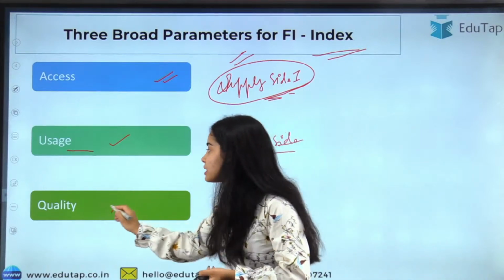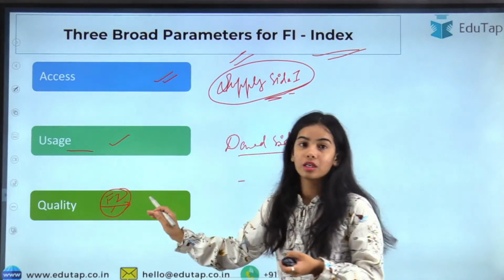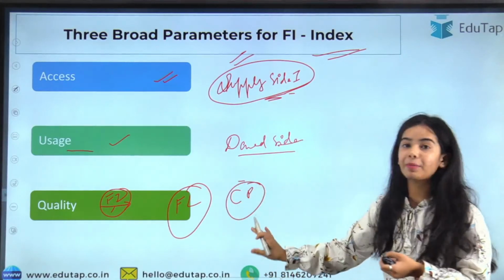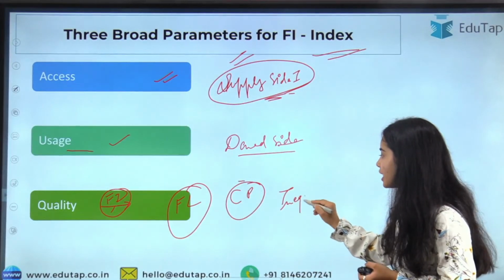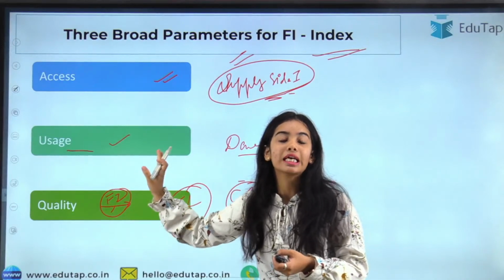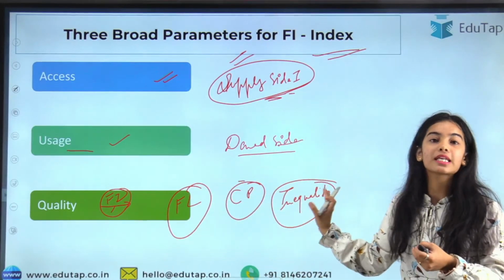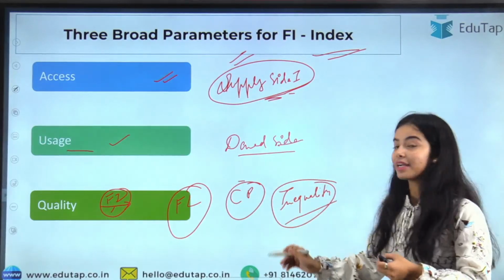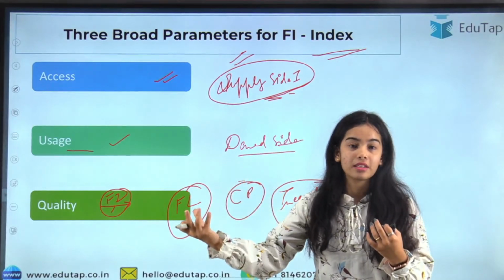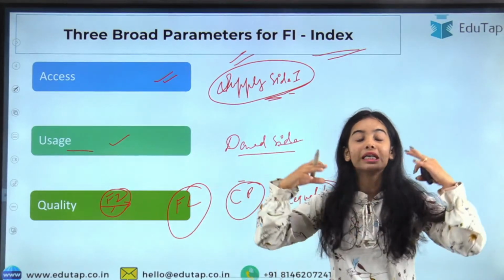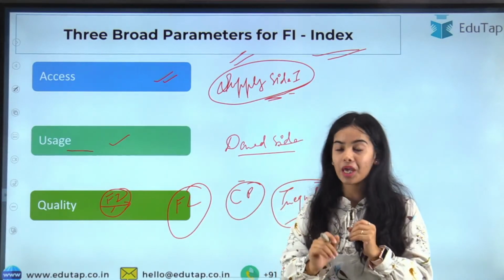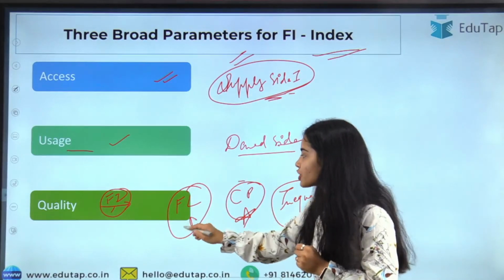Quality of financial inclusion means there is financial literacy among the people, whether consumer protection is happening or not, and whether there is inequality in financial facilities. It means the products and services being provided to you are being provided to all the people around the country. There are the RRBs, the regional rural banks, and the cooperative banks, so that even far-off areas, the length and breadth of the country, can get financial services. So, consumer protection and financial literacy.